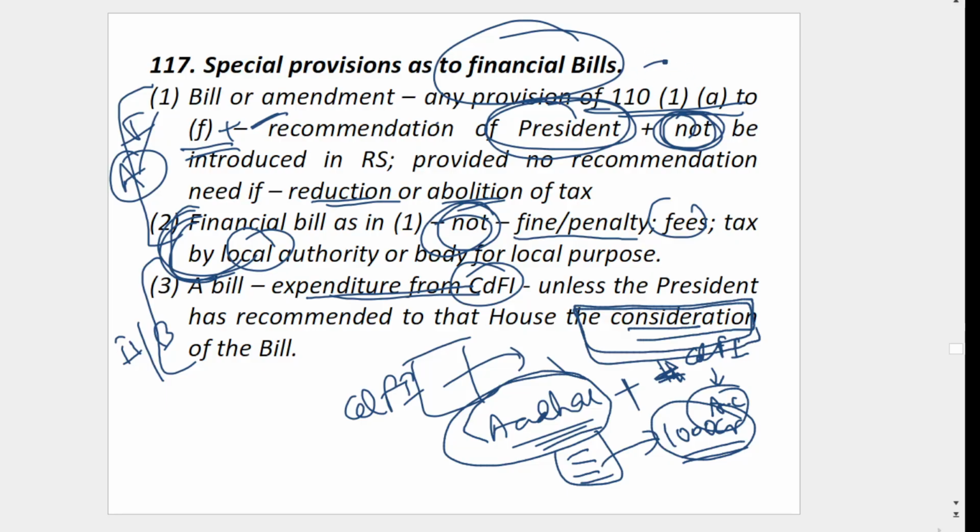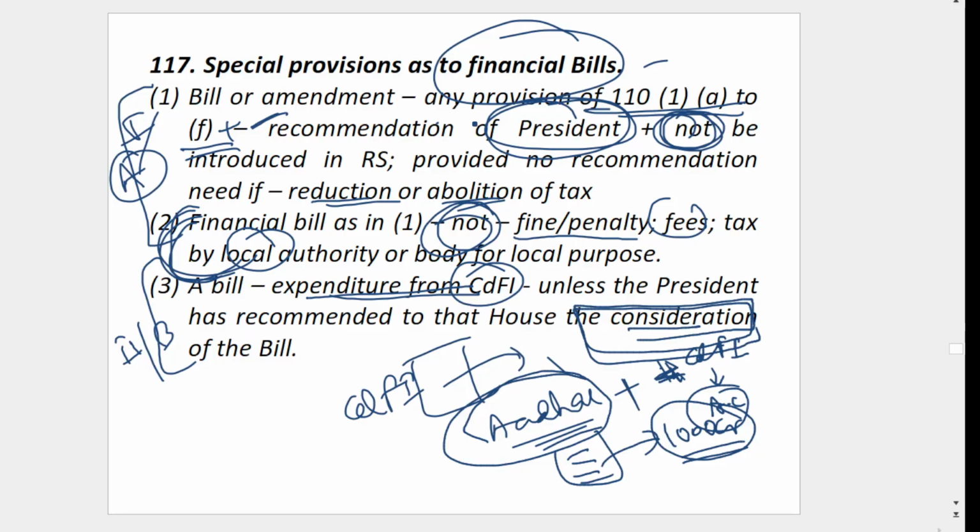Means 110 is dominating here. The provision of money is the main important source. Here in category 2, money is not that important. Money is some sub part. So wherever category A, money is more important. Here money is there but it is less important. So that is financial bill category 1, category 2.